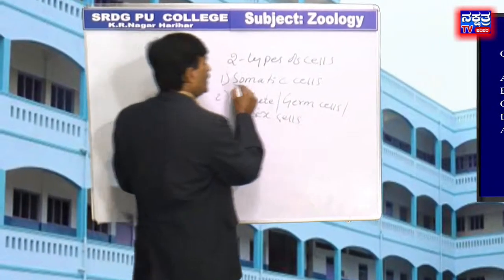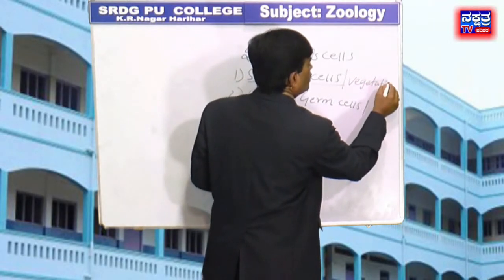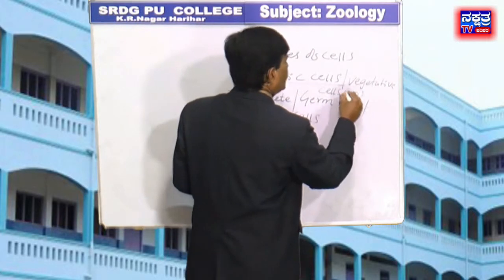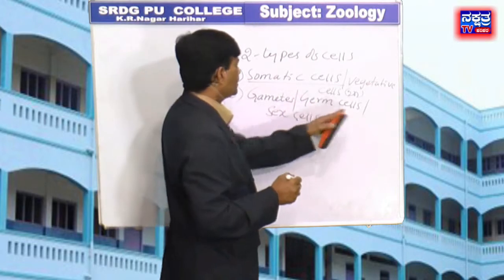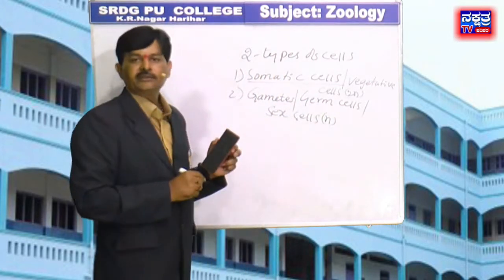Okay, somatic cells are also called vegetative cells. These are diploid in condition, but gametes or germ cells or sex cells are haploid in nature.